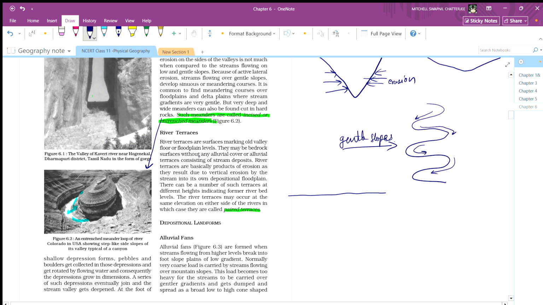They may be bedrock surfaces without any alluvial cover, or alluvial terraces consisting of stream deposits. River terraces are basically a product of erosion, resulting from vertical erosion by a stream on its own depositional floodplain. There can be a number of such terraces at different heights, indicating former riverbed levels. River terraces may occur at the same elevation on either side of the river, in which case they are called paired terraces.